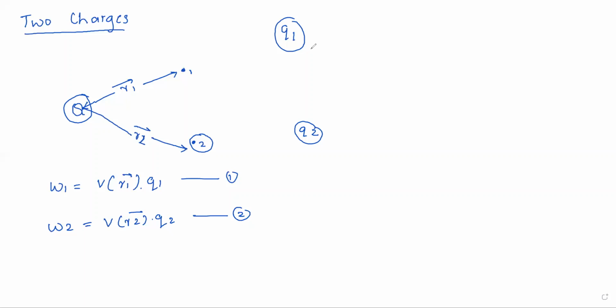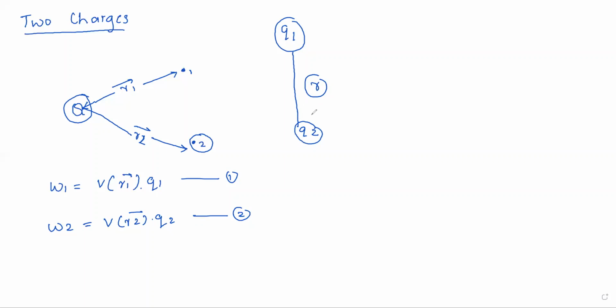We have to do some work against Q1, and the distance between these two will be R. In moving Q2 against Q1, we have to do some work.